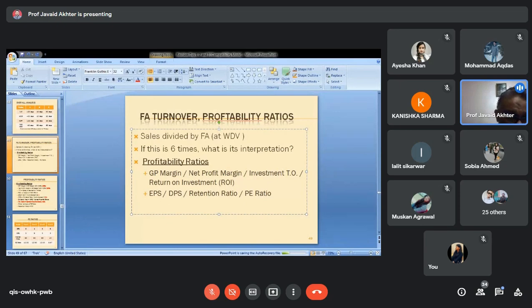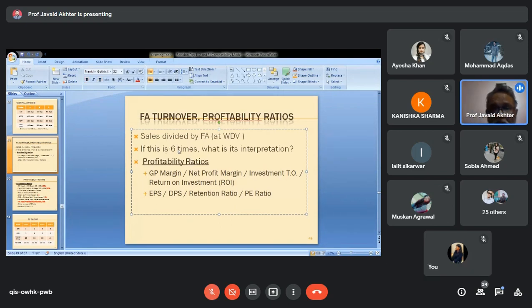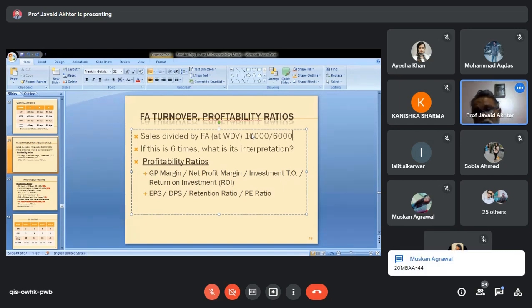So when we calculate fixed assets turnover, we take the value of sales and we take the value of fixed assets at written down value and divide one by the other. The answer is fixed assets turnover. For example, your answer is 6 times. Let us say sales was 10,000 and fixed assets were, let us say, 600 or 6,000. Anyway, you can get the answer.